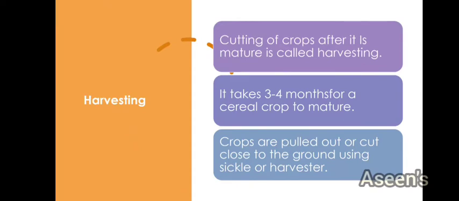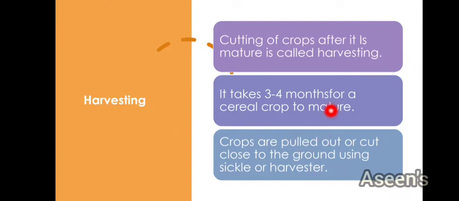Okay, so this cutting of these crops when they are mature is called harvesting. For harvesting, it normally takes 3 to 4 months for a cereal crop. It depends upon the crops. All the crops do not have the same time period for their growth. Some might grow within a few months, some might take a little more time. Once they are mature, you are going to harvest them.